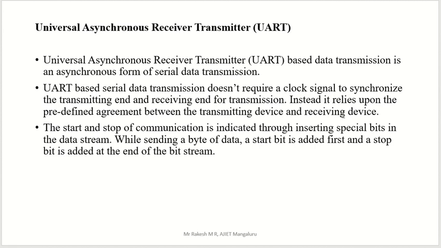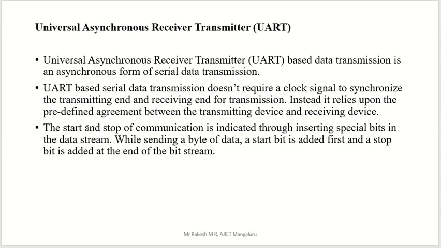There are two devices, a transmitter device and a receiver device. So there is an agreement. The transmitter will send that data to the receiver, and the receiver will receive that data. There is an agreement between transmitter and receiver about the start and stop, when that transmitting started and when that transmitting stopped.